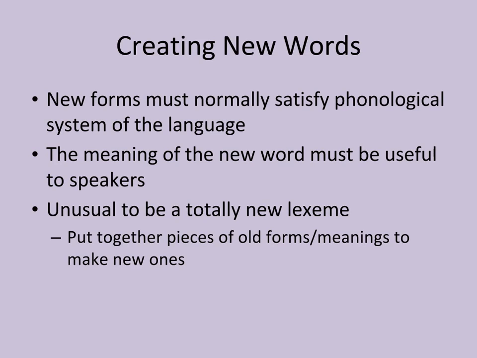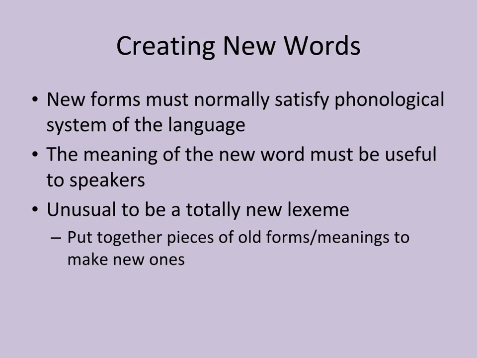Creating new words. Language is constantly changing, so we are constantly creating new words. New forms must normally satisfy the phonological system of the language. An example of this is, in French, they adopted the English word business.